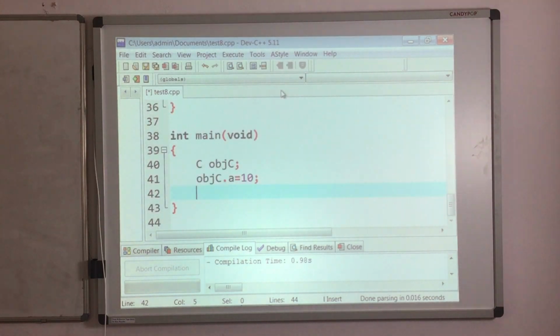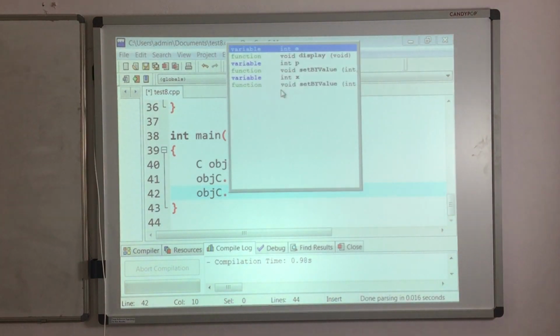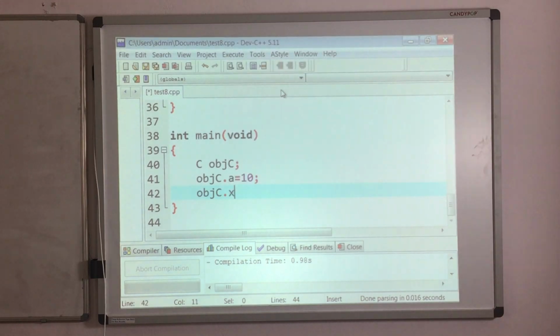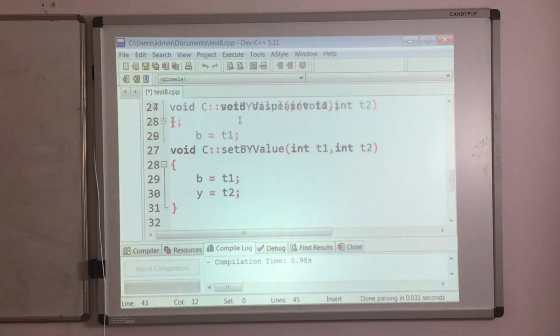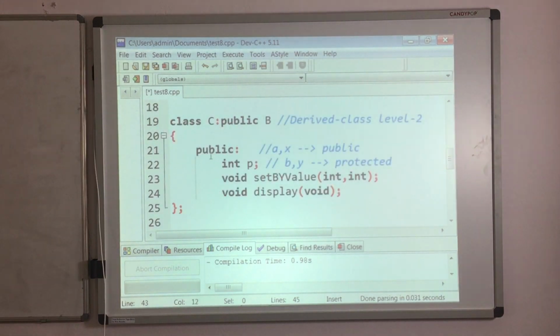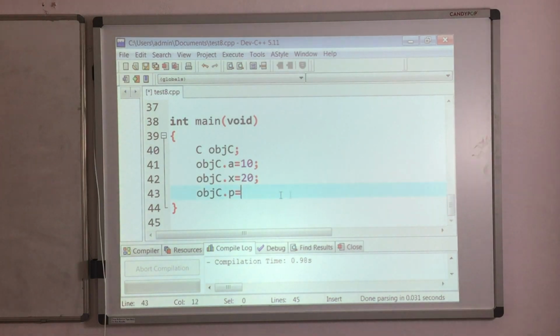So already I have initialized A. Now I am initializing X, which is also public from B class. So the value I am taking as 20. Then I will initialize P, which is public from C class, as you can see over here. Data member P, which is public from C class. So I am taking the value as 30.